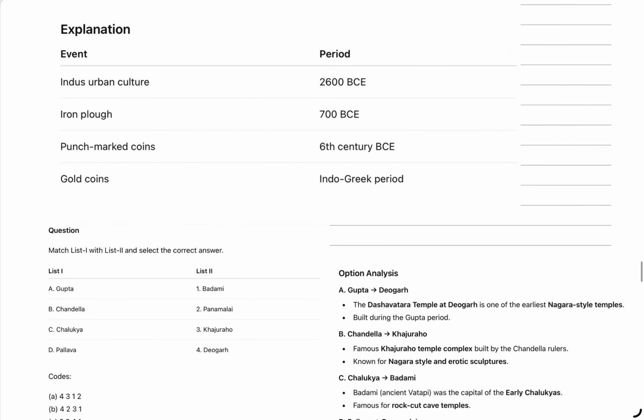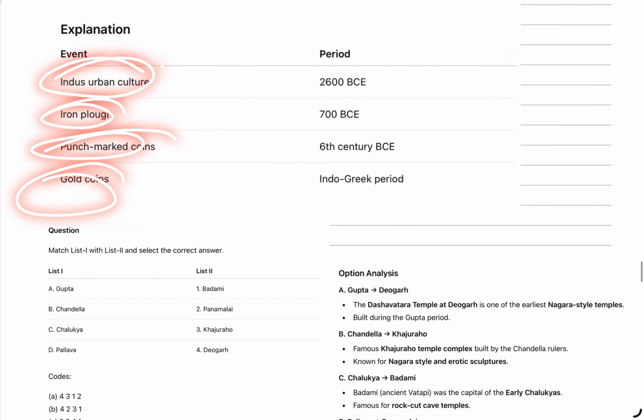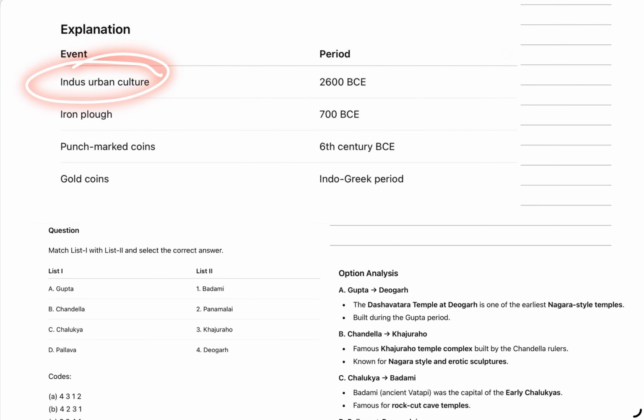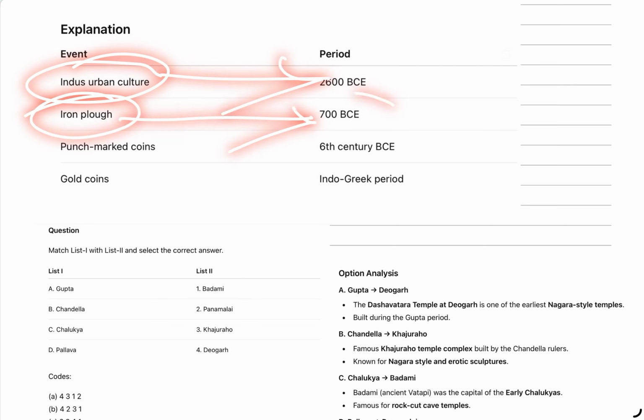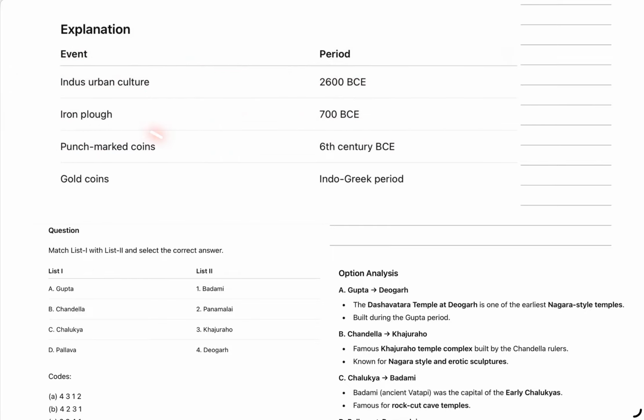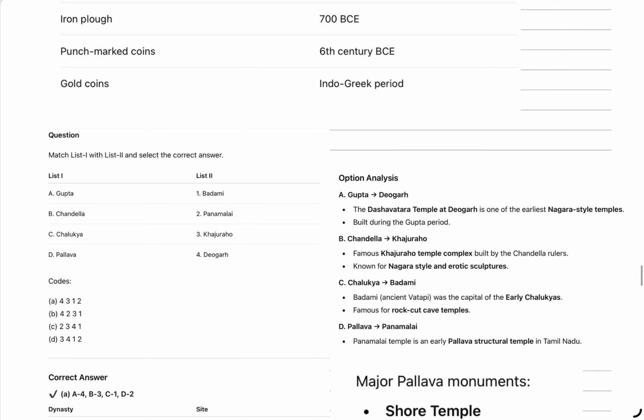Now we will look into the question. The question asked about the time period of these, which event was first and which was last, these kinds of questions. So the Indus urban culture started in 2600 BCE. The iron plow came into existence somewhere about 700 BCE. Punch marked coin is 6th century BCE, and gold coin came in during the Indo-Greek period. So first is the Indus urban culture, then came the iron plow, then punch marked coins, then gold coins.